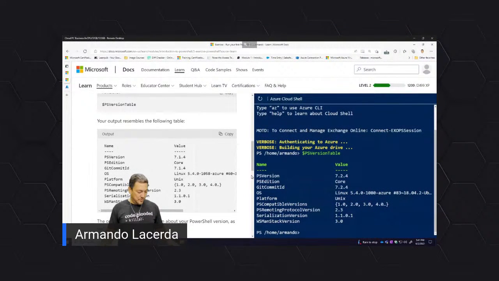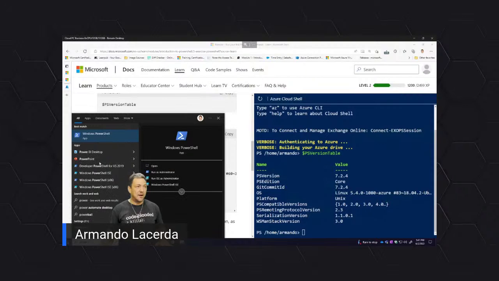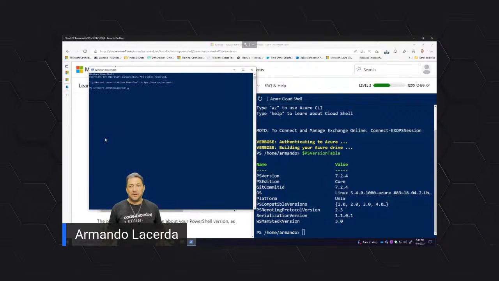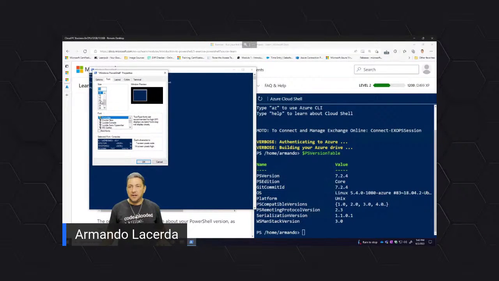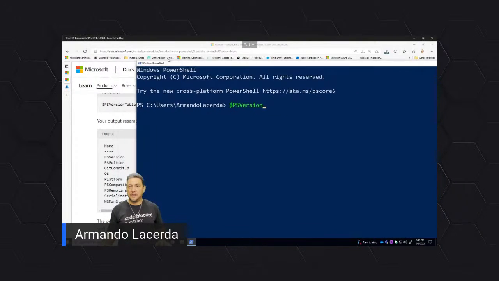If I go to PowerShell on my local computer, I can do the same thing. I open a PowerShell window right here. Let's make the font a little bigger so we can all read, including me, because I'm not wearing my glasses. And if I go again here, what's the command again? $PSVersionTable.